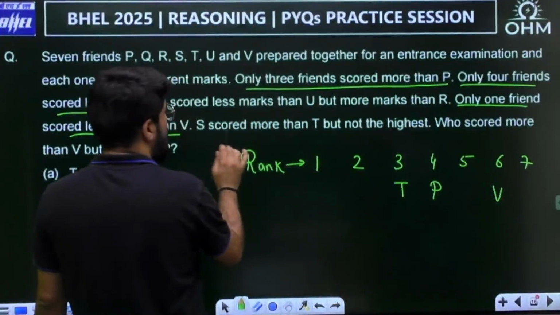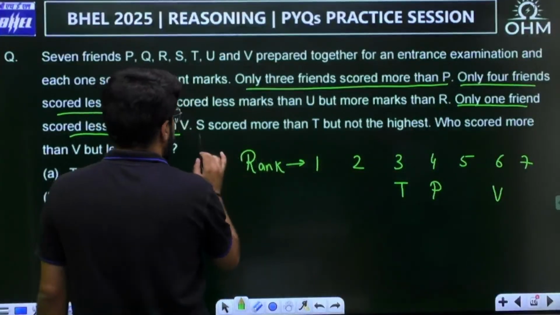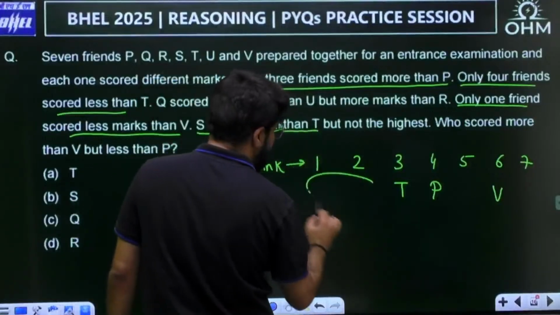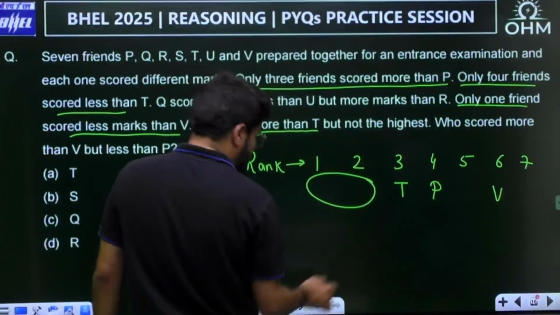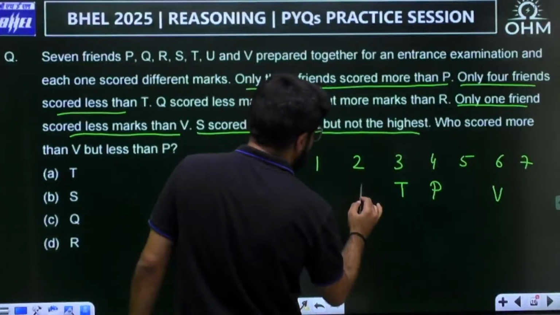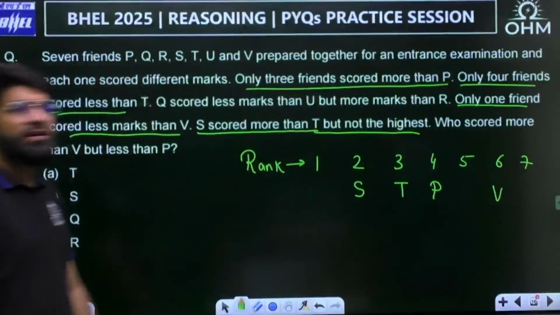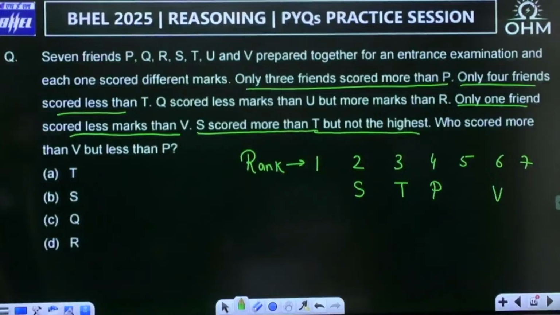S scored more marks than T. That means S comes up here, but S does not score the highest. So that clearly says S is here. Now, what is left? Only one statement was left.